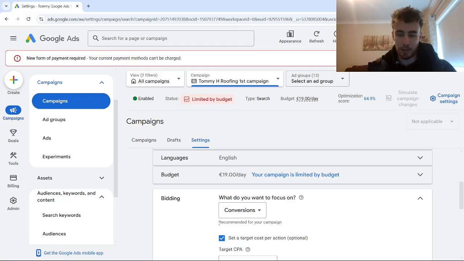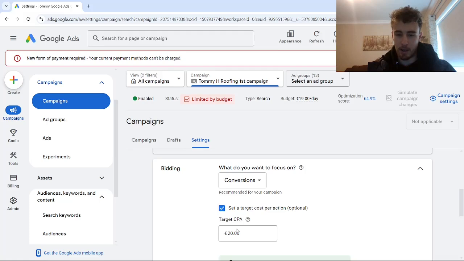And then as soon as we switched over to maximize conversions, we were getting consistent leads from the very beginning with no dip in performance. And we were able to set a target CPA, which we managed to reduce over time. That wouldn't have been possible without feeding Google's AI with the relevant data from the very beginning.